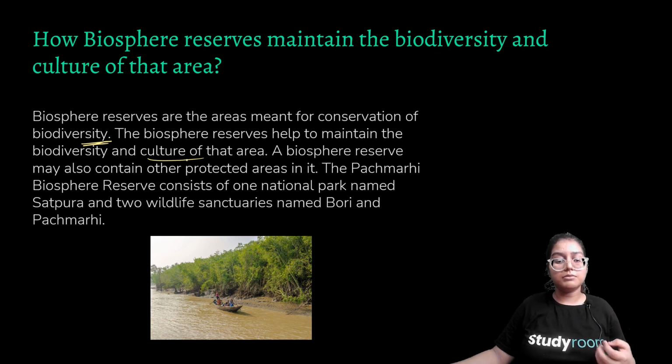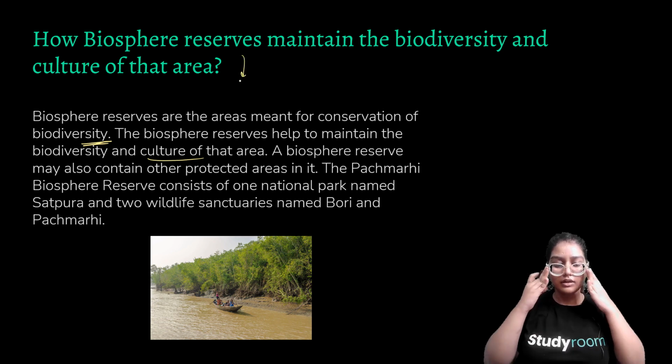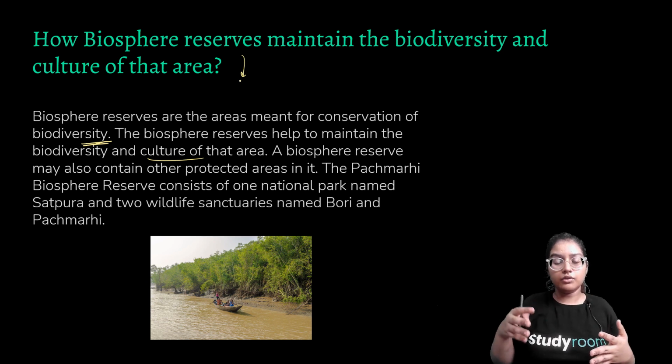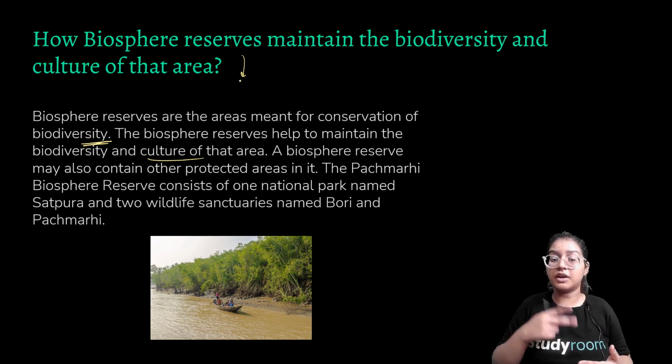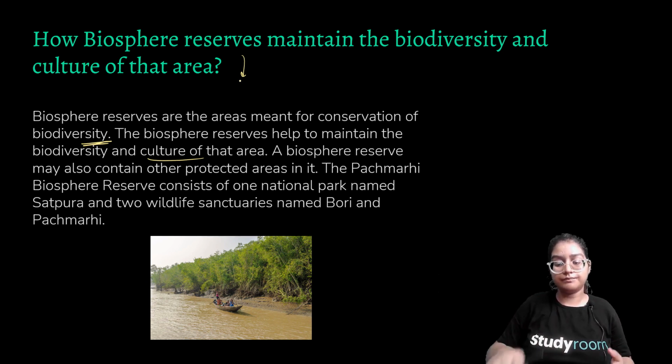A biosphere reserve may also contain other protected areas. The Pachmarhi Biosphere Reserve consists of one national park named Satpura and two wildlife sanctuaries named Bori and Pachmarhi. So biosphere reserves can exist interlinked. For example, the Pachmarhi Biosphere Reserve has one national park and two wildlife sanctuaries, so you can see in total there are three protected areas there.